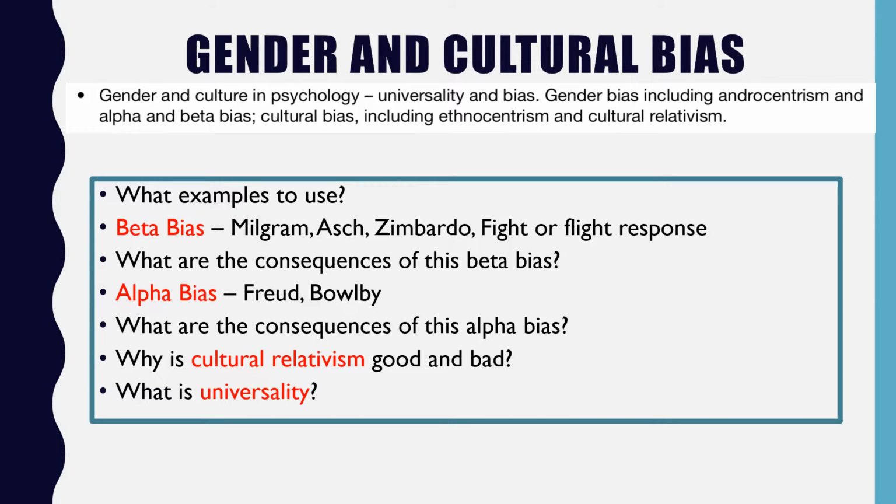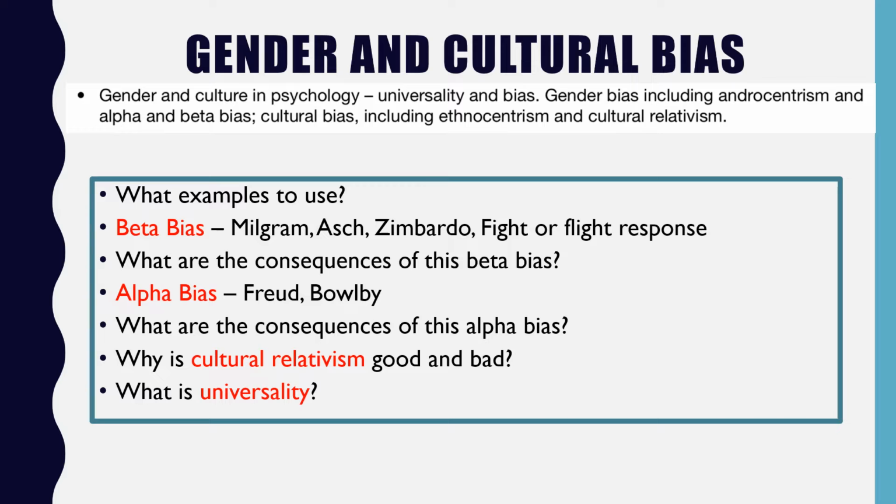The next thing I just want to talk about is cultural relativism. Cultural relativism is something that you're introduced to probably relatively early on. So for example, when you're studying psychopathology in paper 1 and you talk about the definitions of abnormality, you perhaps criticise them on the basis that they're culturally relativist. So you've got used to the idea of cultural relativism being a bad thing, because if it only applies to one culture and not other cultures, then it's not a universal theory, which is something we'll talk about in the last bullet point.